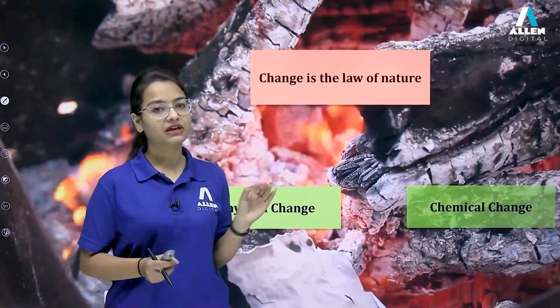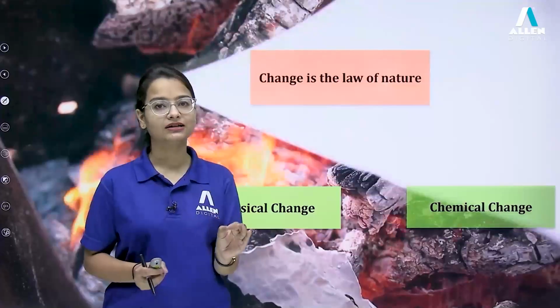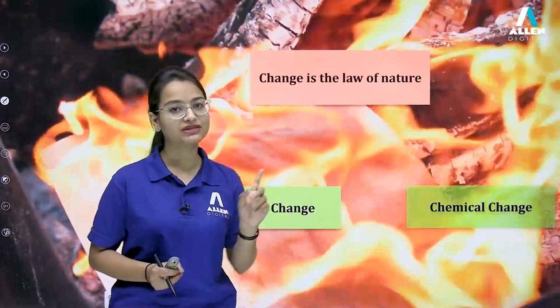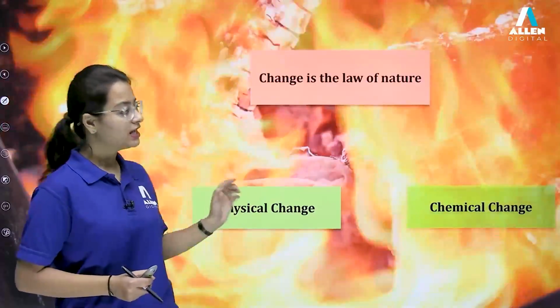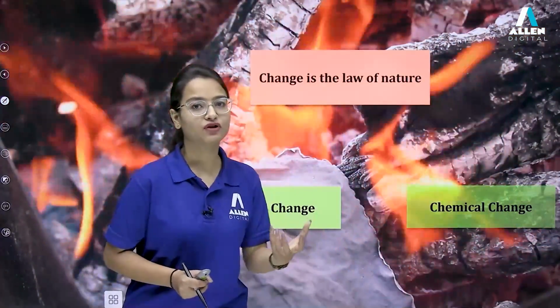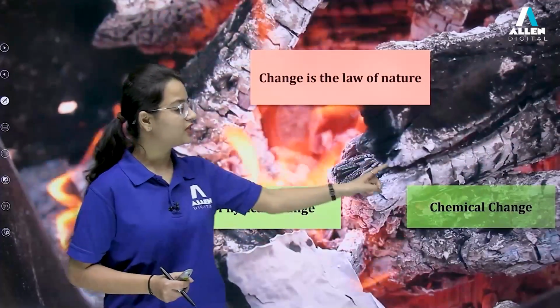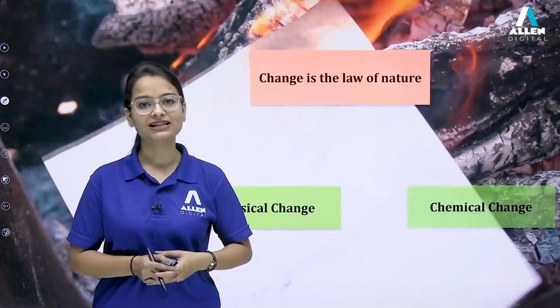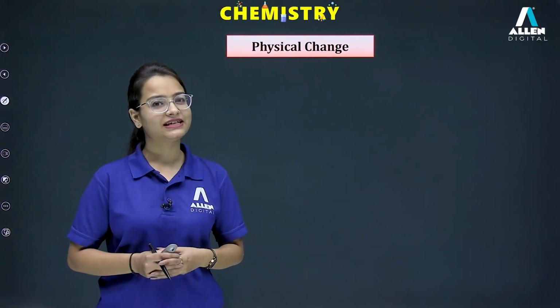If we look here, if we are cutting the paper, we are just cutting the paper. No new formation, no new substance is getting formed over here. That means we are talking about physical change. Now, if we are burning this paper, and upon burning, we know a new substance will form, that is our ash. So, that type of change means we are talking about burning right now. So, burning is an example of chemical change. Let's understand these changes in detail.